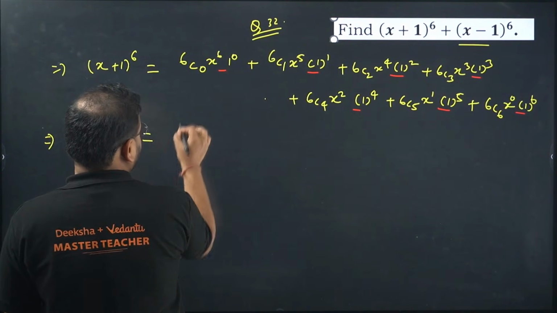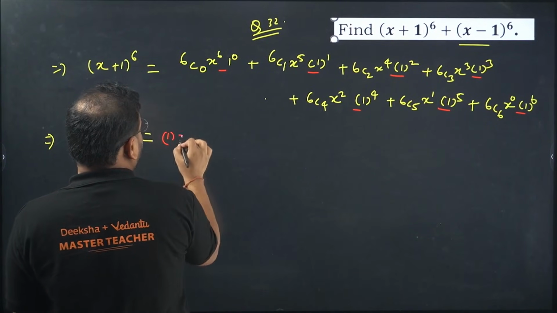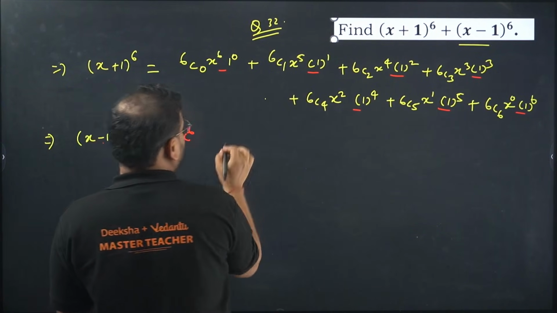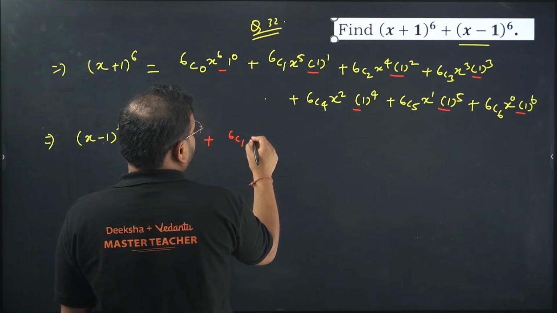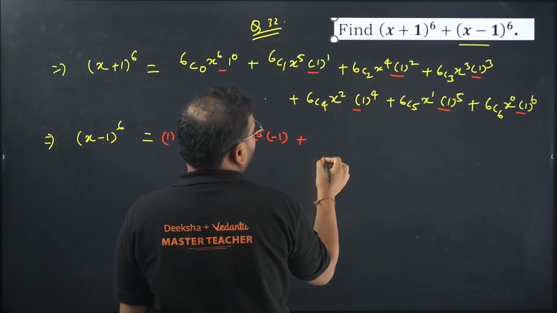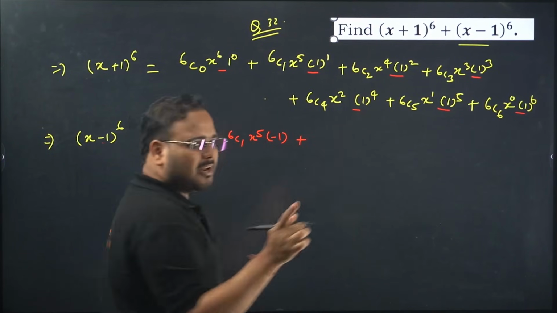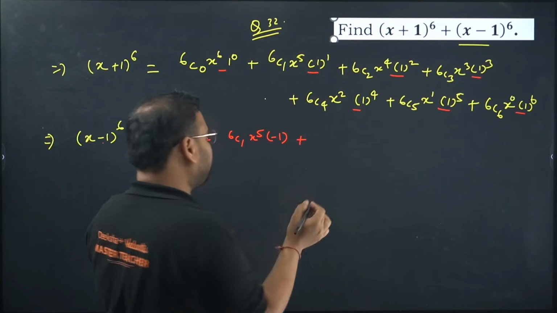Same thing actually. Let me write this. I'll have here 1 x power 6. Go with this. So you get 6c1, whatever it is. I'll write as it is, 6c1 x power 5 minus 1. 6c2 will be what? 6 factorial by 6 minus 2 factorial will be what? 4 is cancelled into 2, so 15.